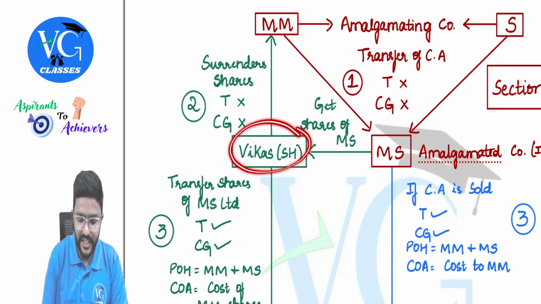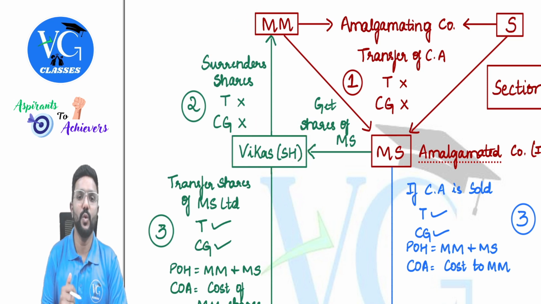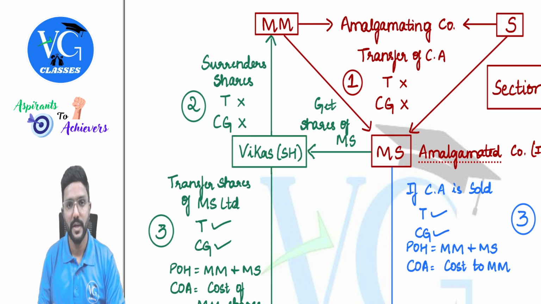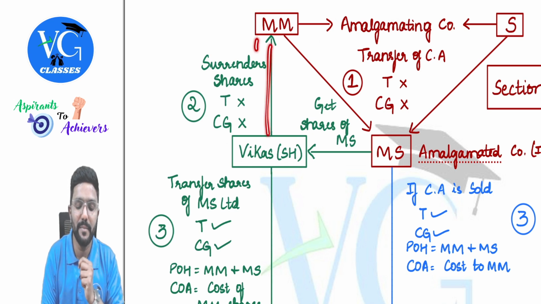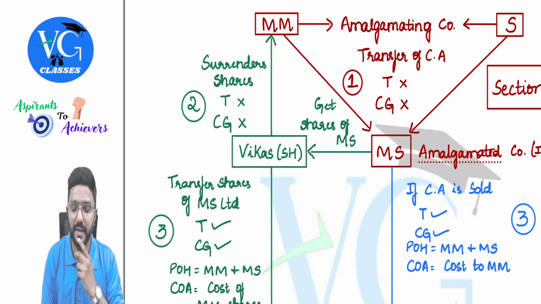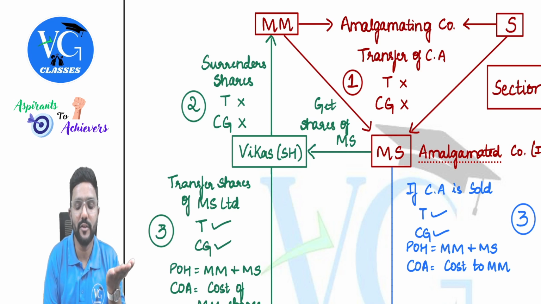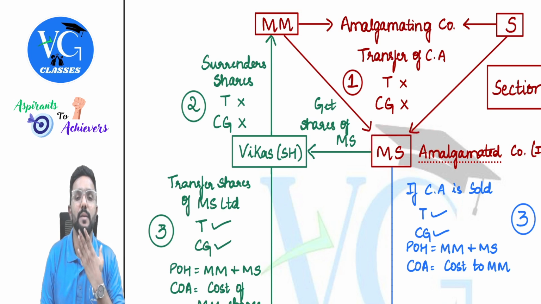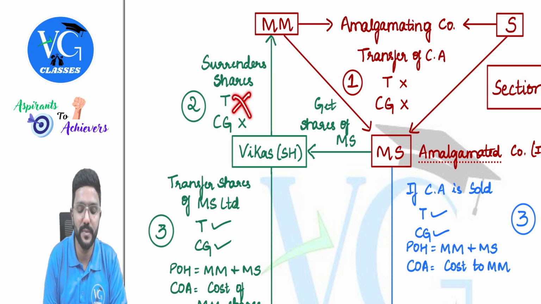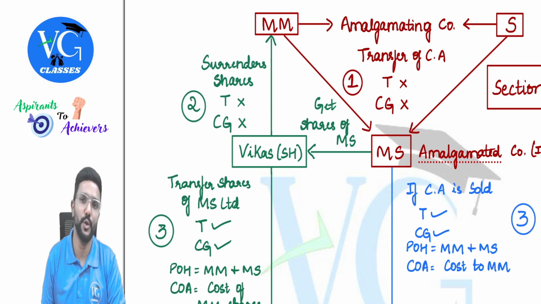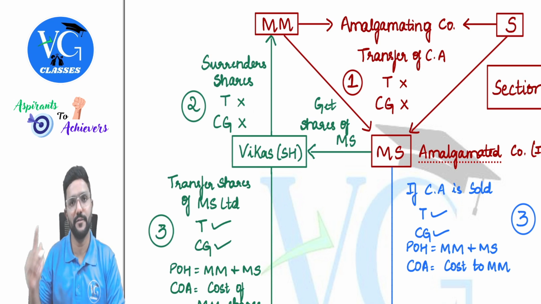Now assume Vikas was a shareholder in Maruti Motors, holding shares in Maruti Motors. When Maruti Motors is amalgamating with Suzuki, I need to surrender my shares in Maruti Motors, and for that they will give me shares in Maruti Suzuki. I have to surrender the shares of Maruti Motors because they will cease to exist, and in place of that they will allot me shares in Maruti Suzuki. When I surrender the shares of Maruti Motors, is it a transfer? No. Should we compute capital gains? No, we should not. Where is it covered? Section 47.